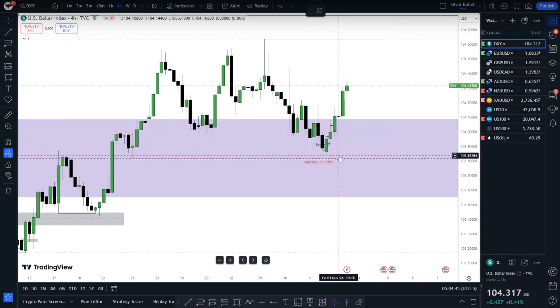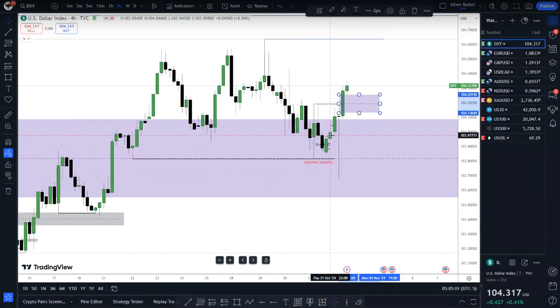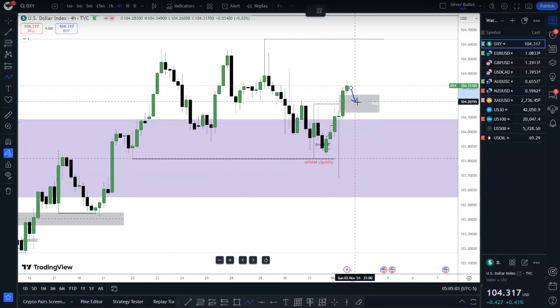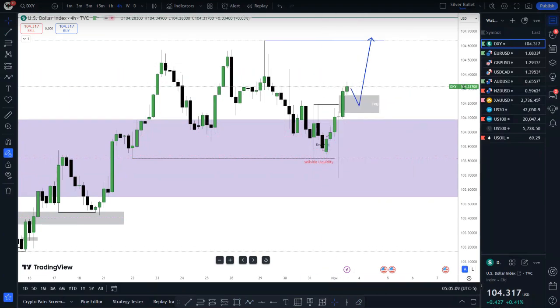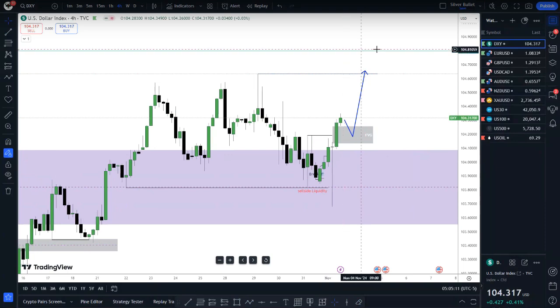Sell-side liquidity being checked out here, and then price displacing to the upside, and we broke above this high here, which means we have a 4-hour market structure shift here. We can consider this one here. So we're looking for price to fall into at least this here. We have a fair value gap, so we can check into the fair value gap, then push to the upside over there. So we are bullish this upcoming week on DXY, anticipating higher prices to this high and eventually this high over here.